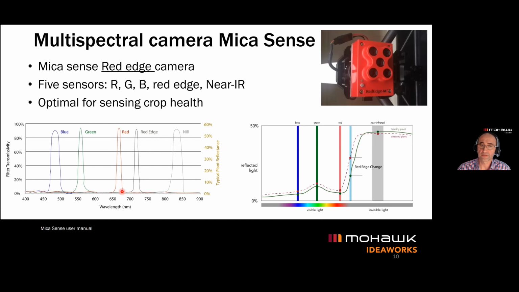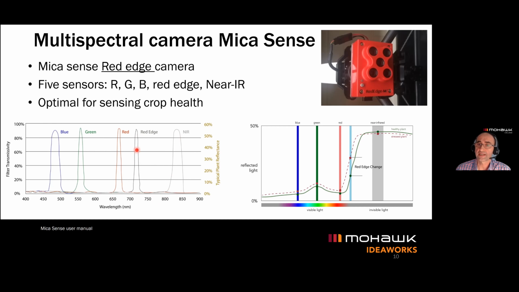So we see that we go between 650 to 680. Here we go 800 to 850 nanometers. This is important because these different sensors in remote sensing would give you different sorts of data that can be used for different projects. So that's one part: three visible bands, blue, green, and red. Red edge and near infrared we don't see, but the sensor can see it, and that's what we can use later on in our analysis of captured data.